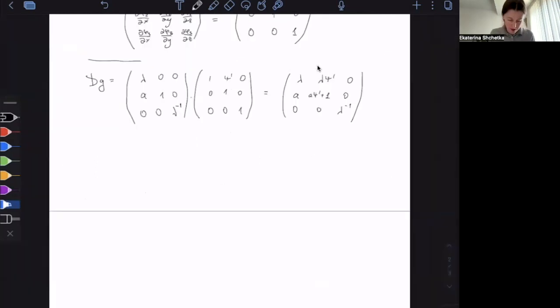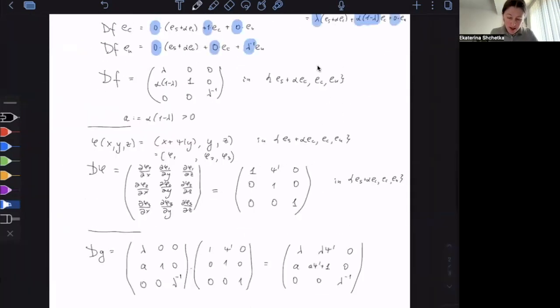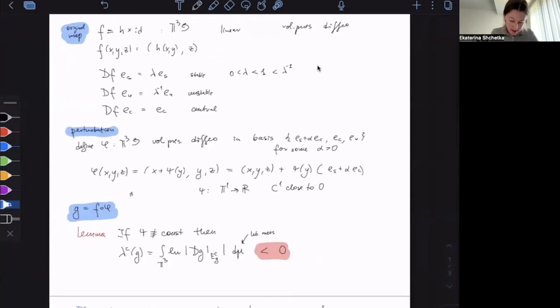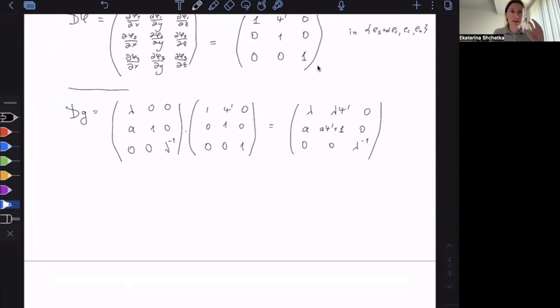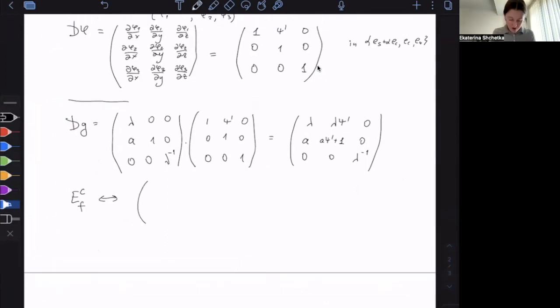So what we're going to do is the following. We know that phi is actually a small perturbation of the original map F, and this stable central foliation is preserved. So that means that if we look at the central direction for F, the vectors in the central direction of F look like 0, 1, 0, right?